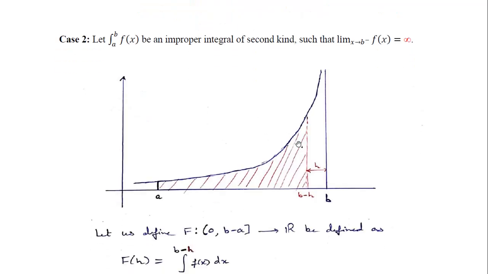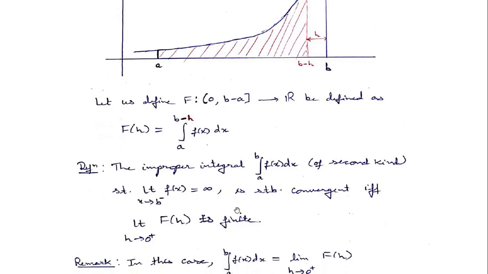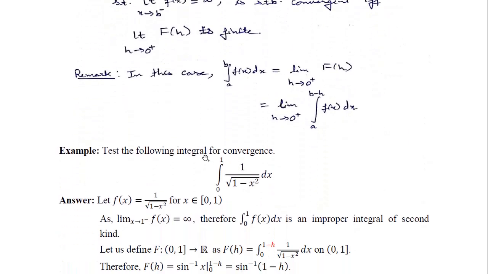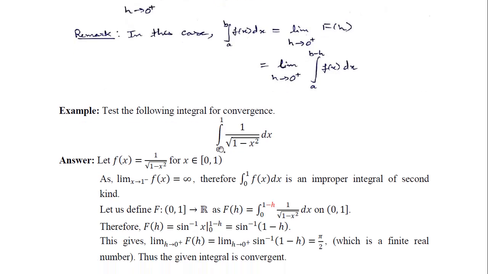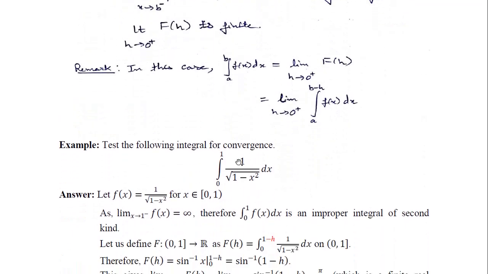So that is what I was asking you to do. So for the integral, when there is a problem at the upper limit, you can define this integral, then you can define the convergence in this sense. Now let us see this example. If you have done this, you will be able to understand now.